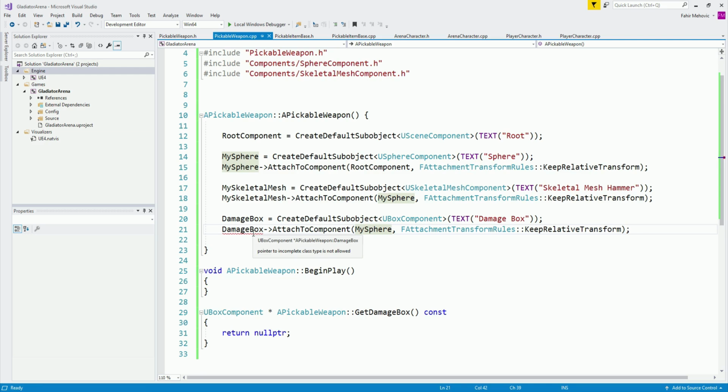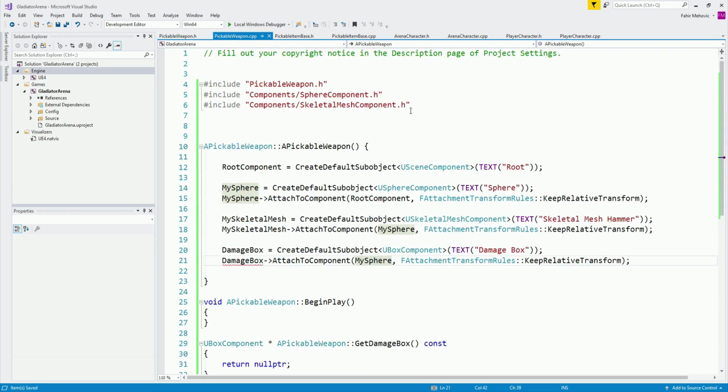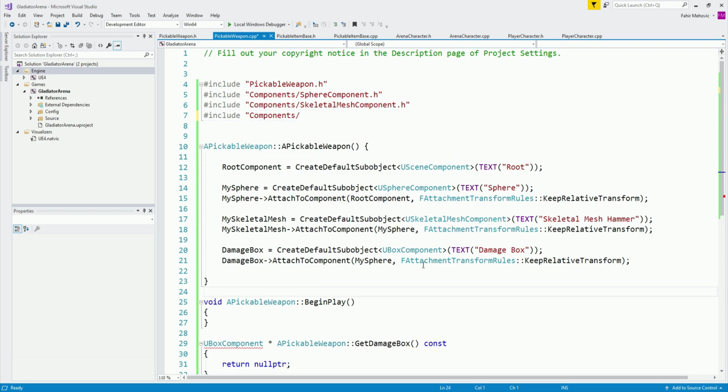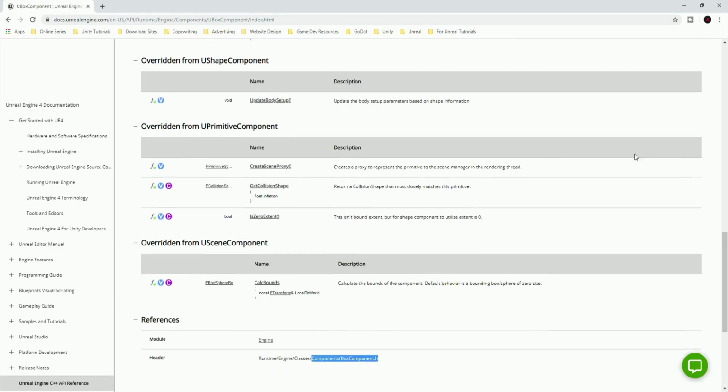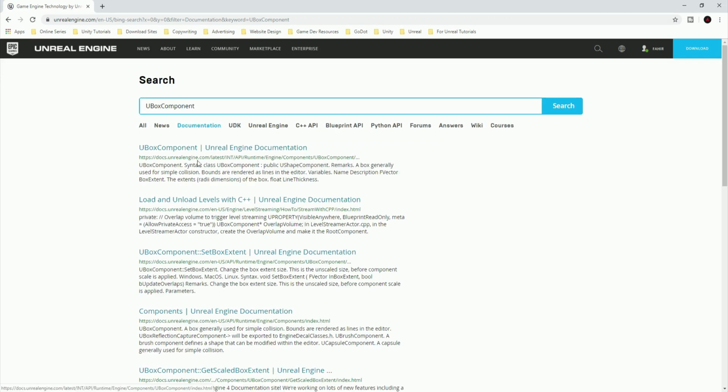And we see that it is complaining about the box component, which means over here, you see how we declare the box component. What you can do is remove it from here, and we can go right here and say include. So include Components, slash, and it's going to be UBoxComponent, or let me just see the box component, how to declare it. And I talked about this, how you can find this to know which one to import or include to know how to declare it.